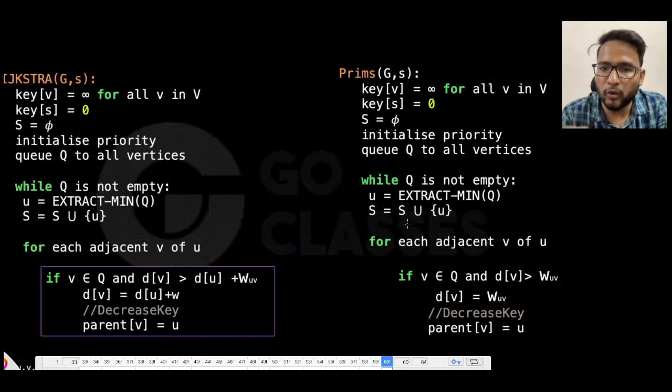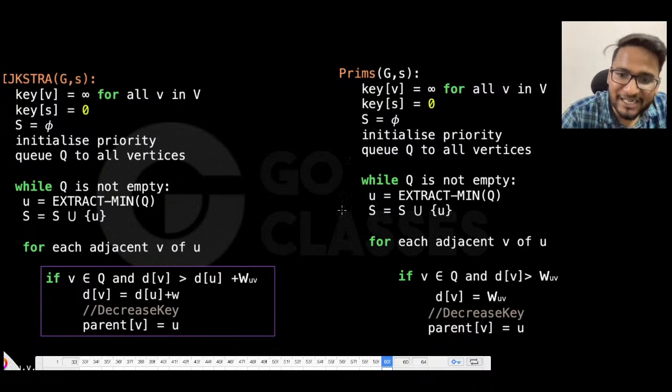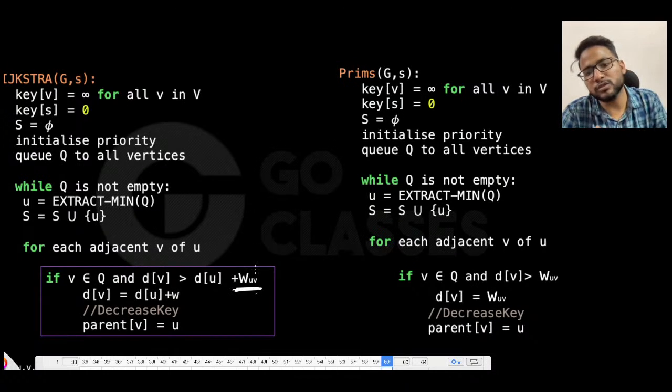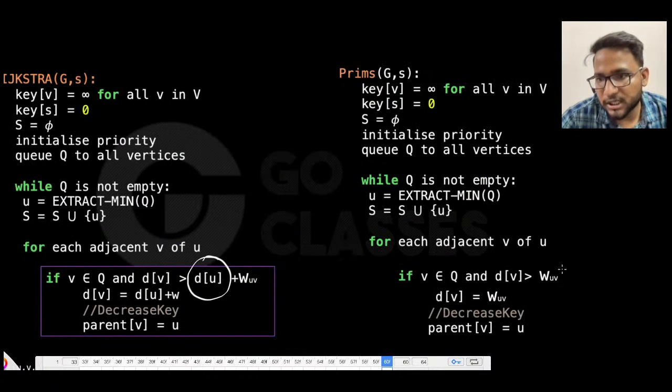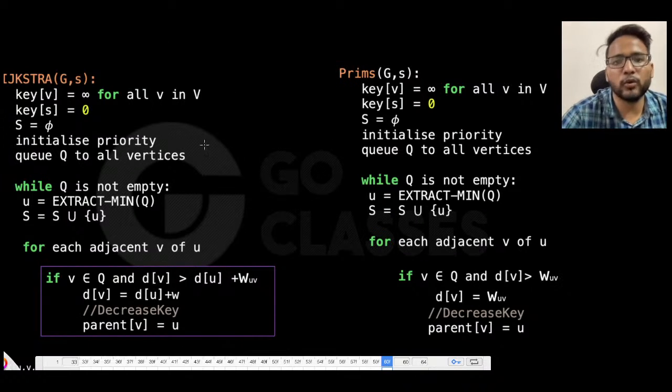Basically, if you look at the code, then the code looks exactly the same. The only difference is that in Dijkstra you carry this. I mean, from the source you carry some weight, but in Prims you do not carry this weight. From the source you carry this distance. See, here you do not add this du, and here you add this du. So there is only one difference, which is this, in Dijkstra and Prims, and everything else is the same.